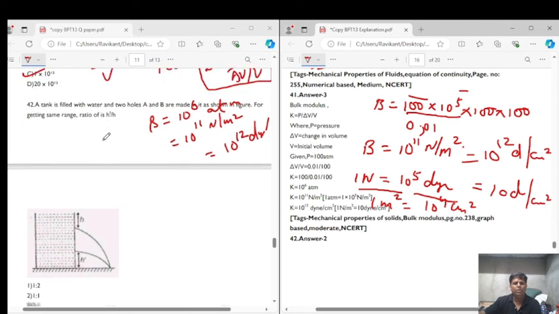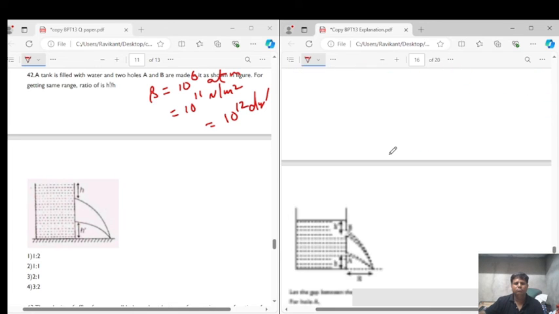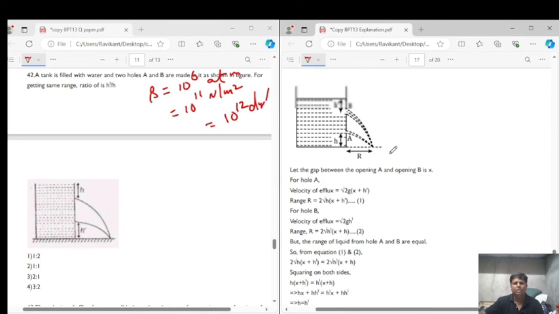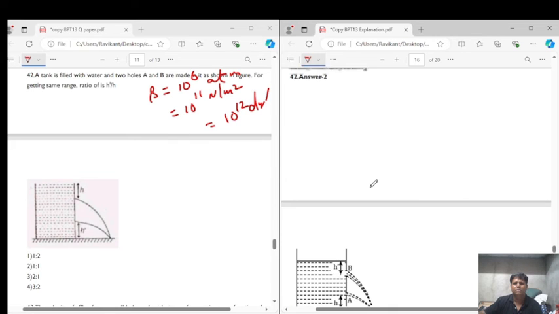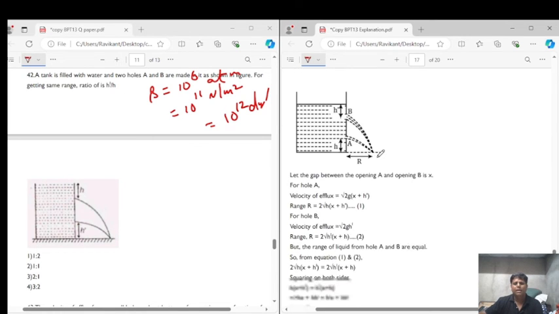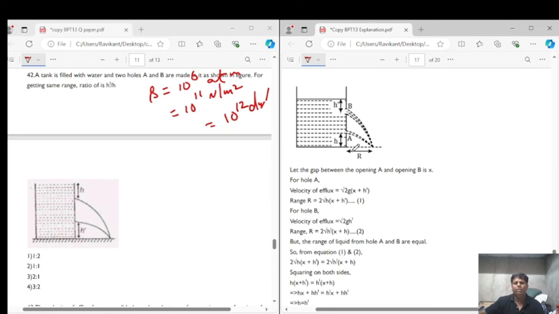Let's come to question number 42. Question 42 says that a tank is filled with water and two holes A and B are made in it as shown in the figure. For getting the same range, find the ratio of the height h dash upon h. So see, if you look into this diagram, let the gap between A and B be equal to x. Let this gap be equal to x.